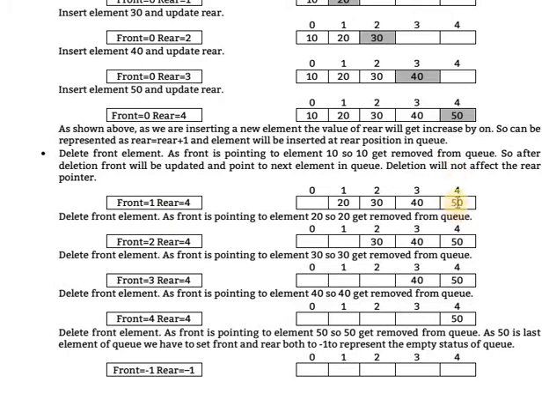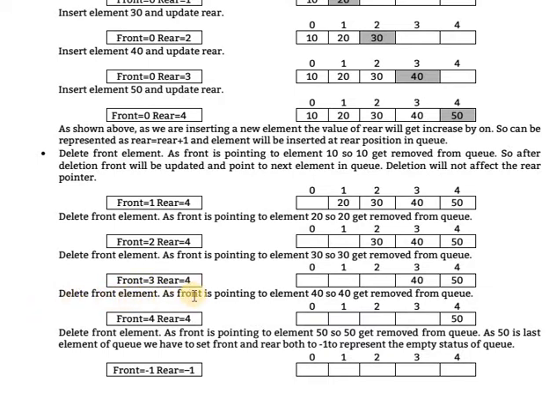Rear is in the last position, it is fixed. Okay, there is no effect on rear when the delete operation is performed. After that, front is equal to 2 because the 20 element is also deleted. Then front is automatically incremented by 1. Delete the element as front is pointing to the element 30. So 30 will be removed from the queue. Again we increment by 1. Front is equal to 3.